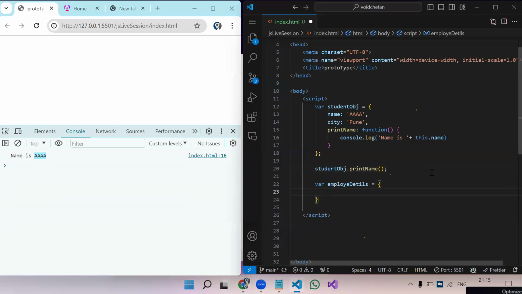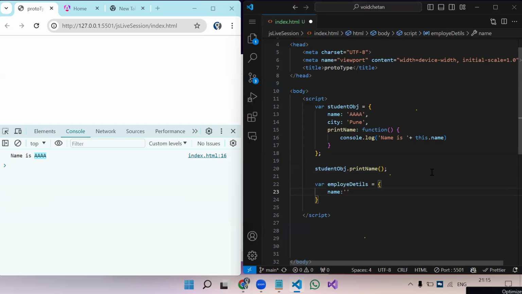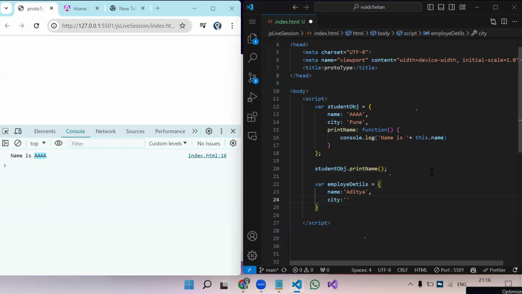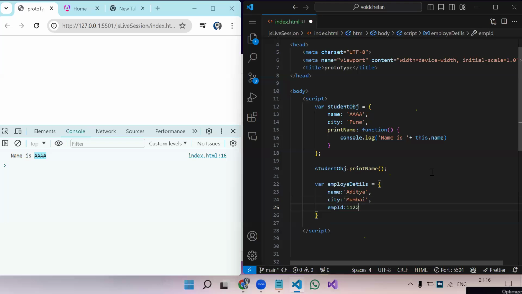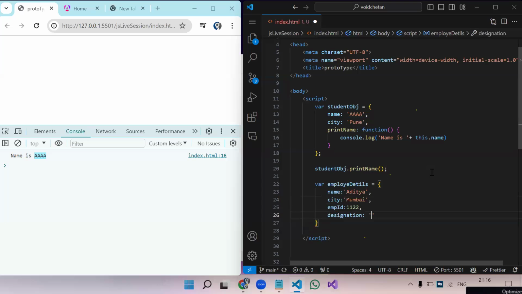Okay. Now inside employee detail also, again I will have name, employee name, let's say Aditya, city, Mumbai. Again some properties, let's say EMP ID, designation, senior engineer. Okay. So now I have a student object.